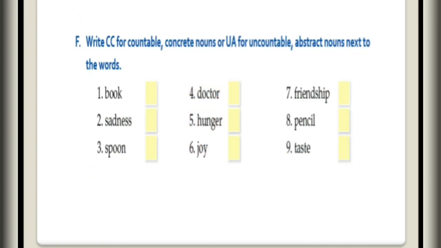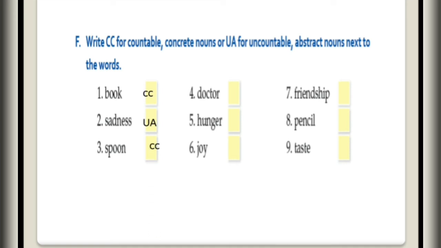So now your last exercise for today is you have to write CC for countable and concrete nouns, and for uncountable and abstract nouns you will write UA. So first one is book. Book is countable. Next is sadness. It is uncountable. Spoon, you can count.